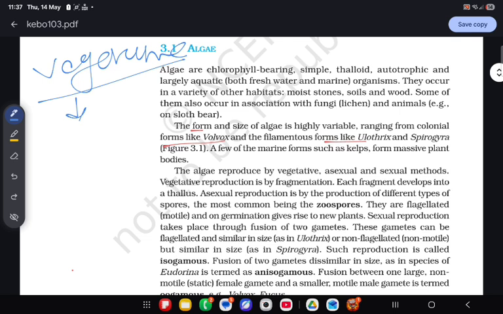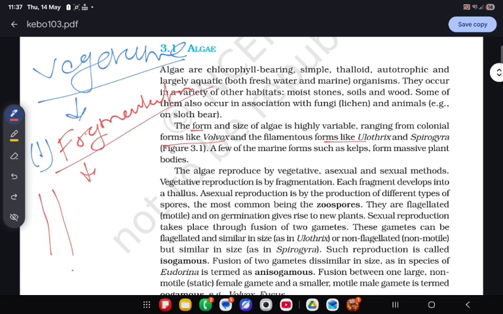These vegetative parts are involved in vegetative reproduction. Vegetative reproduction takes place by fragmentation. What do we mean by fragmentation? Any part of the algae is detached from the parent body and forms a new plant by dividing. This is called fragmentation.